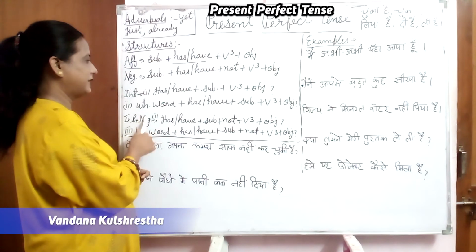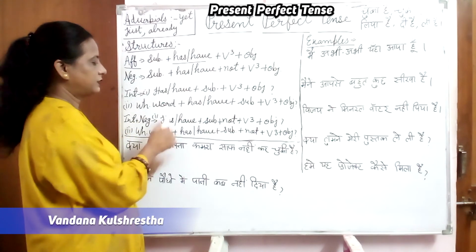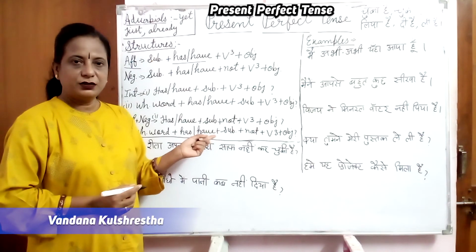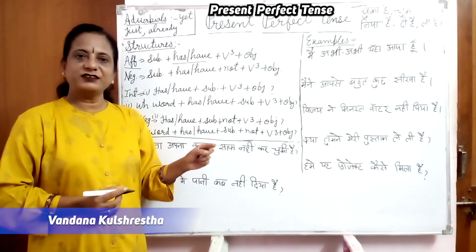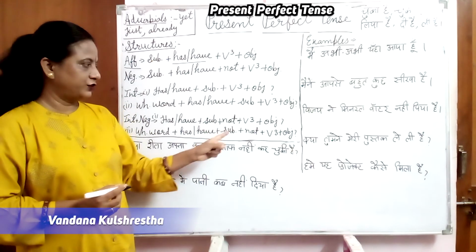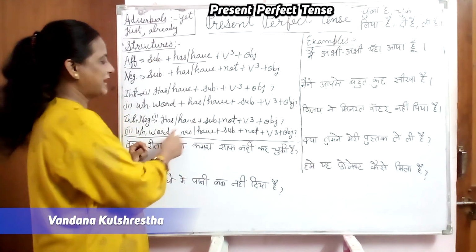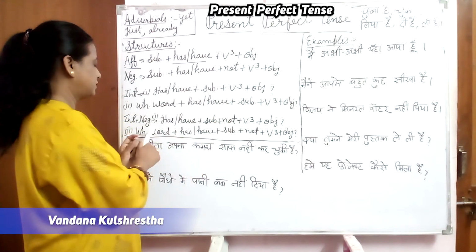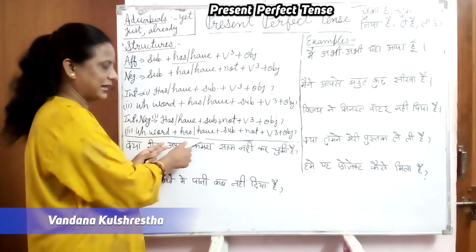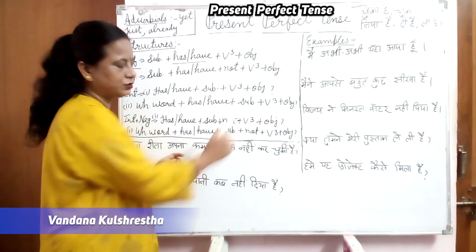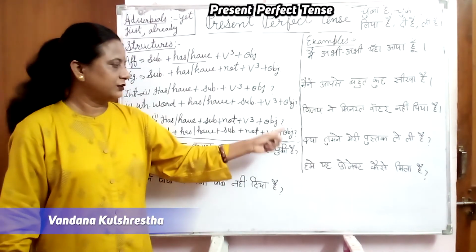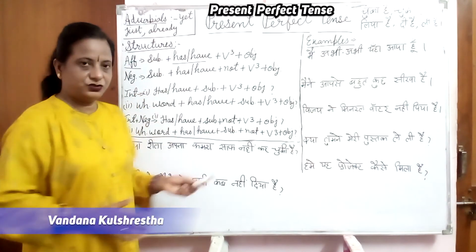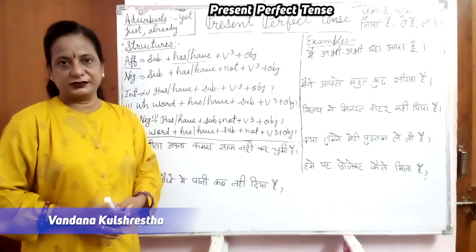Interrogative negative में देखिए, as you know very well, what is interrogative negative? Question तो put up किया ही जाता है, as well as work is not going there. We are using not here. So has or have, subject, not, verb third form, object. Next is WH word, has or have, subject, not, verb third form, and then object, and put a question mark. So these are the structures of the present perfect tense.